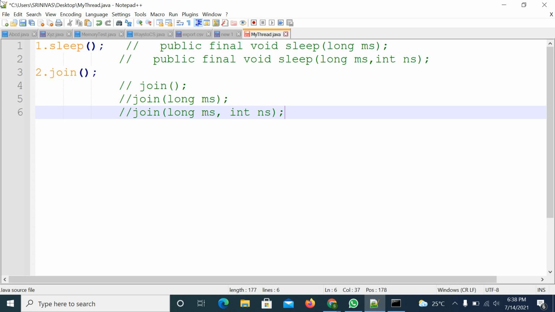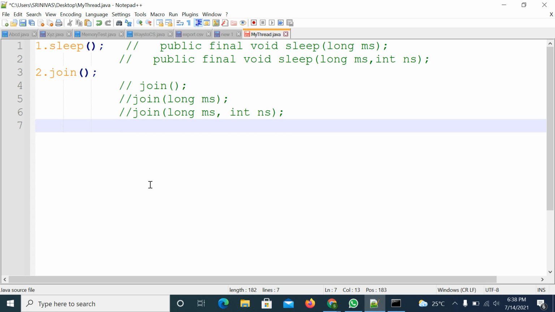The third method is the yield method, right? So it is only one method. You don't have other methods. This is the only one method. So these two sleep methods plus these three join methods, 5, plus 1 yield, 6. Using these 6 methods, you can prevent the thread execution, right?